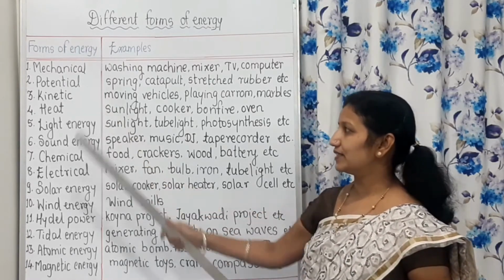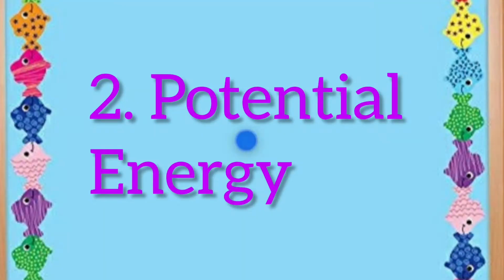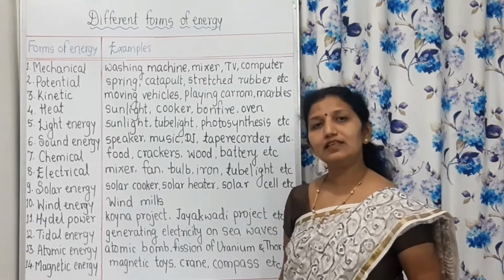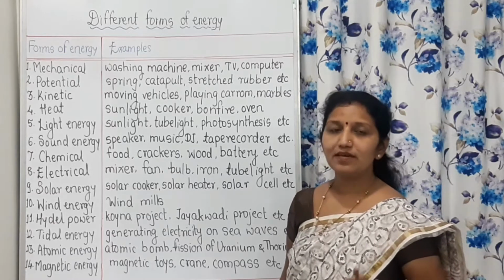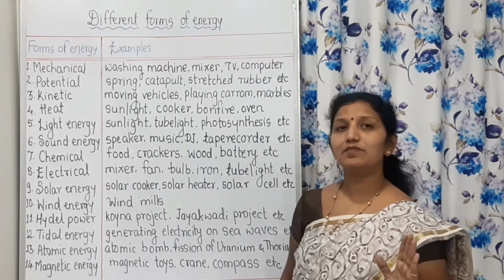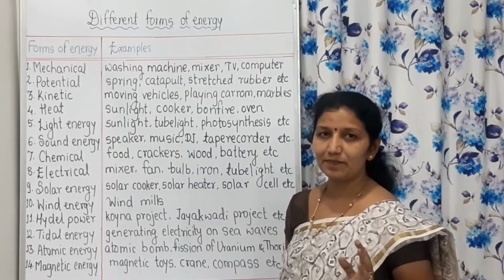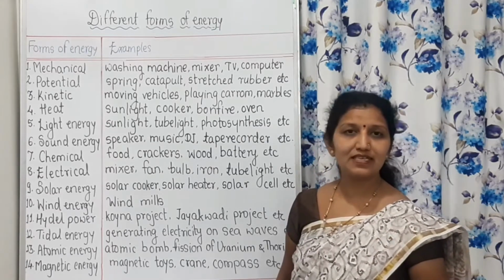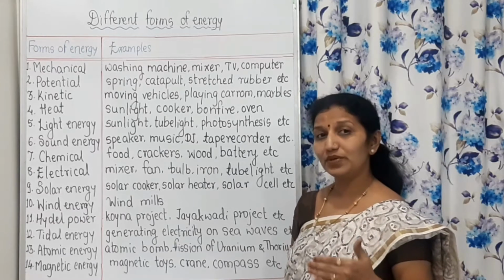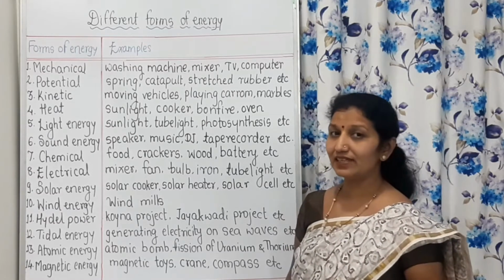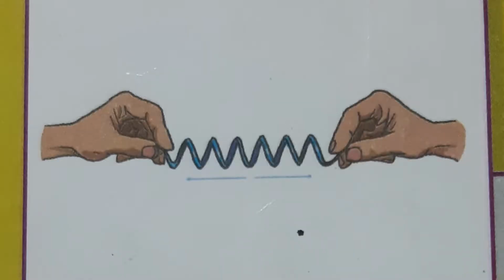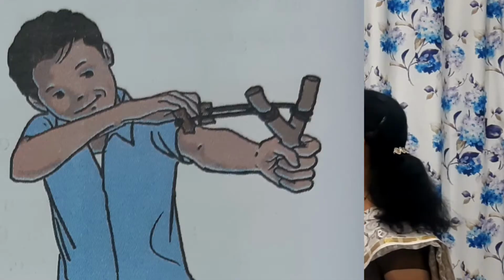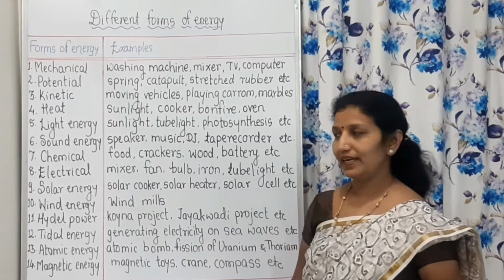Then potential energy. Energy stored in an object due to its position is called potential energy. In Marathi it is called Stitij Urja. We have studied the examples in the previous lecture. We have studied potential as well as kinetic energy in detail with examples and definitions also. So, spring, catapult, and stretched rubber are examples of potential energy.